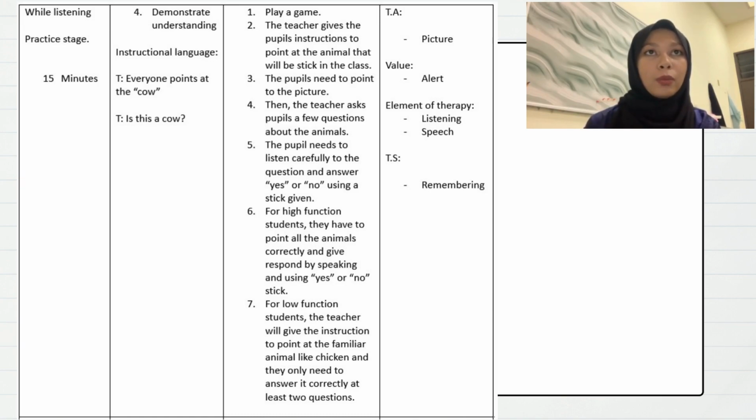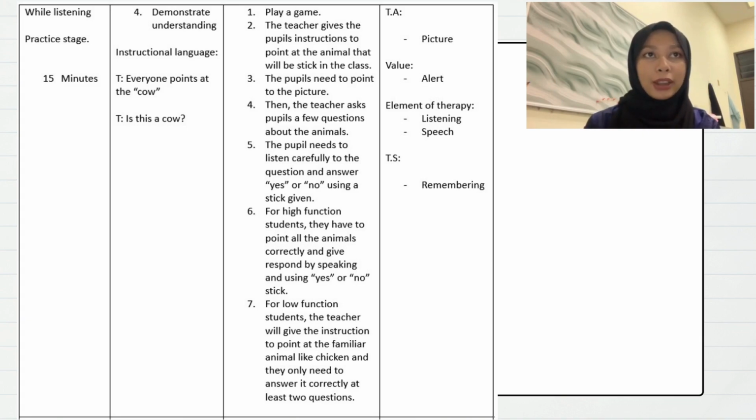So students with high function have to answer all the questions correctly, but low function students only need to answer at least two questions correctly. The teaching aid that will be used is a picture of animals.